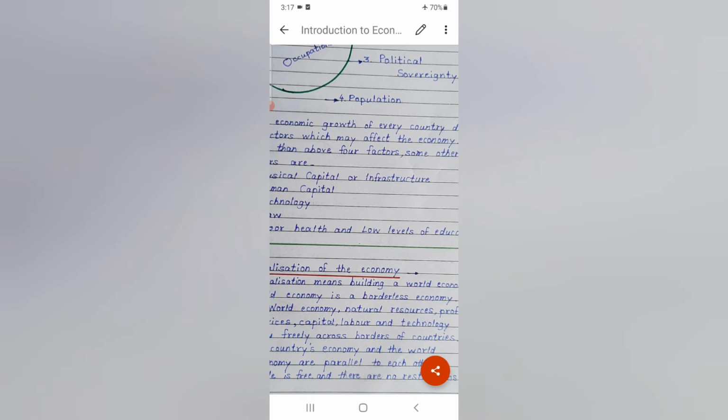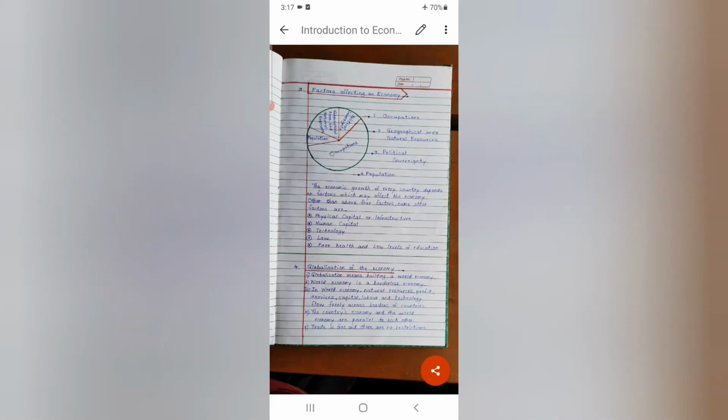If you observe carefully, the good condition of these factors can affect the economy in a good way, whereas if the condition of all these things is bad in a country, the economy is affected adversely. So they are highly important factors. Here we are studying overall 9 factors which can affect an economy.